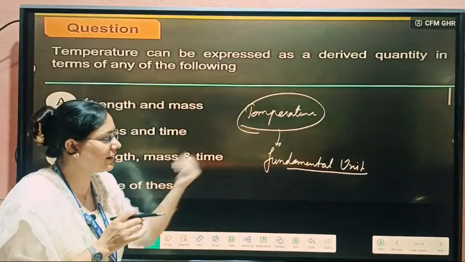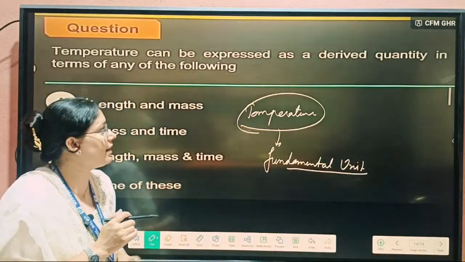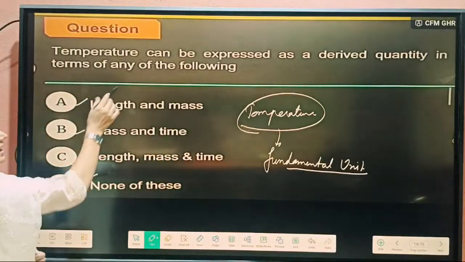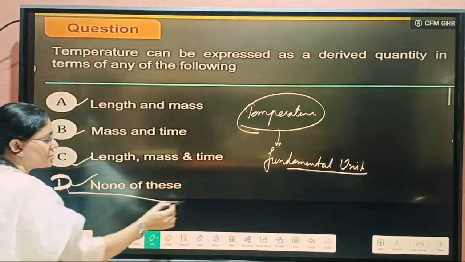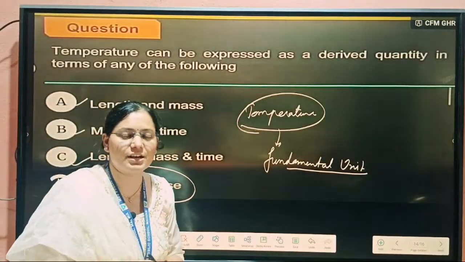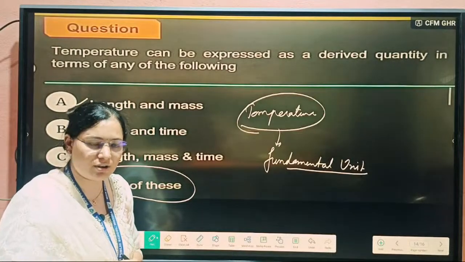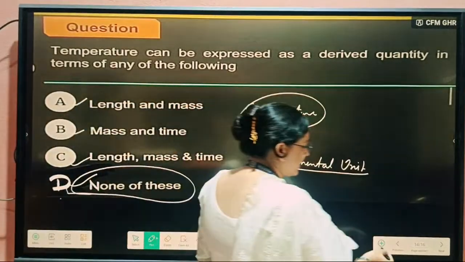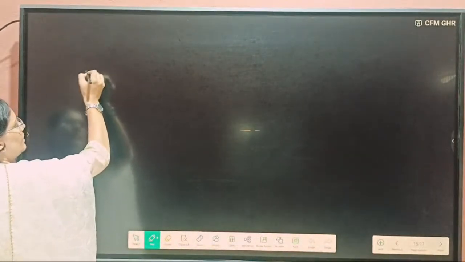These are already fundamental units. That's why temperature can't be derived from any other term, and here option D will be our right option, none of these, because this is already a fundamental unit. Clear to everyone? Okay.